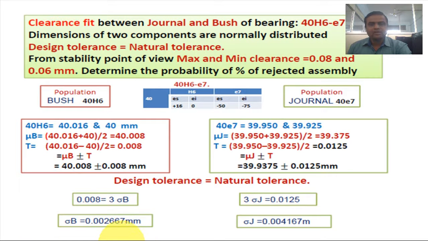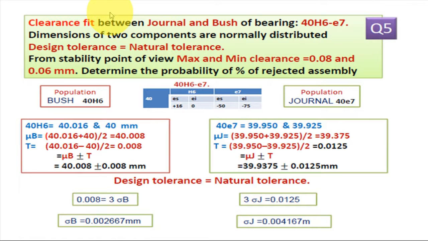Now consider a statement: the clearance fit between journal and bush of a bearing is 40 E7. The dimensions of the two components are normally distributed. Let us consider design tolerance equal to natural tolerance. From a stability point of view, the maximum and minimum clearance are 0.08 and 0.06 mm. So determine the percentage of rejected assemblies.